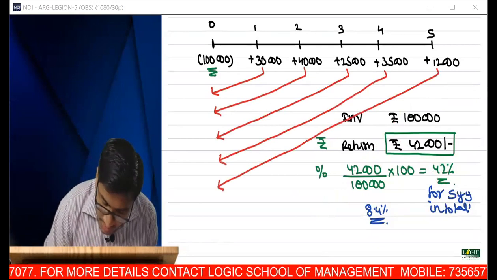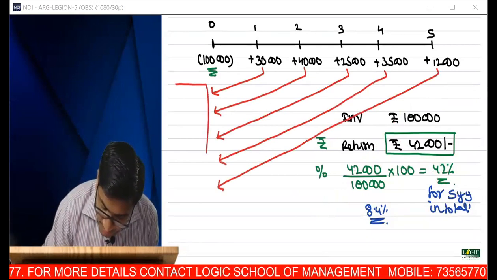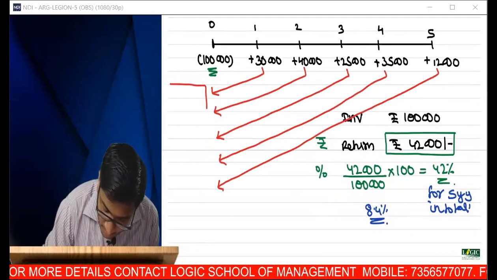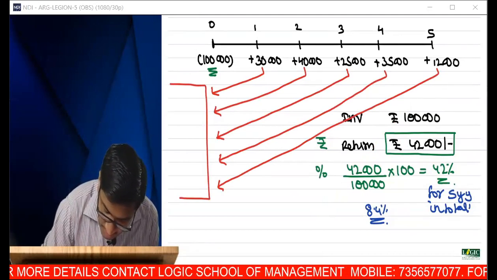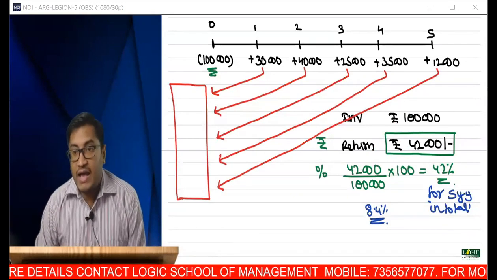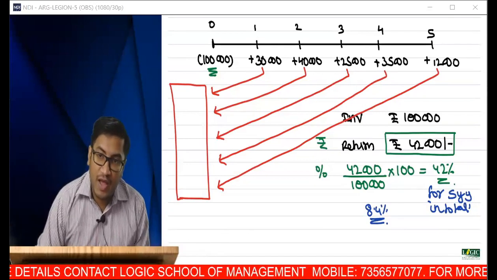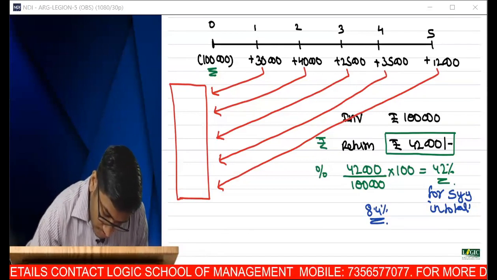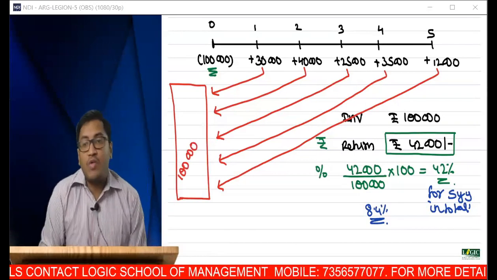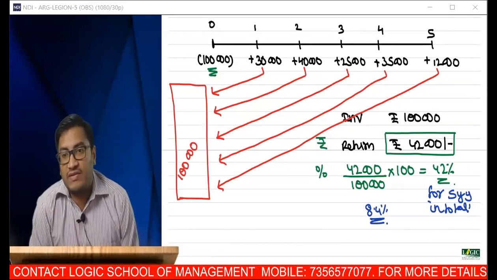At some rate, if I discount all these inflows, I want the present value of cash inflows to be how much? 1 lakh.